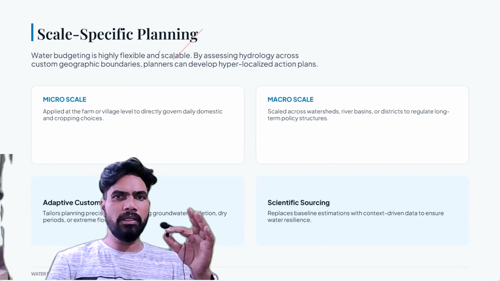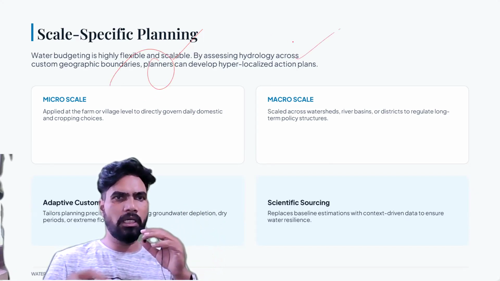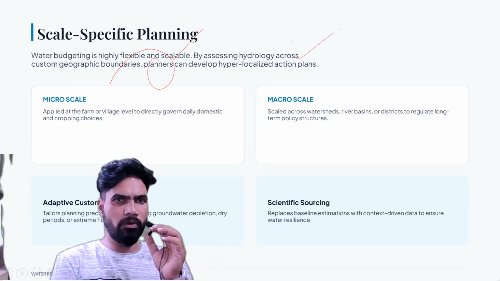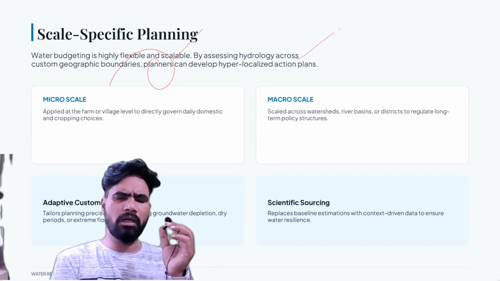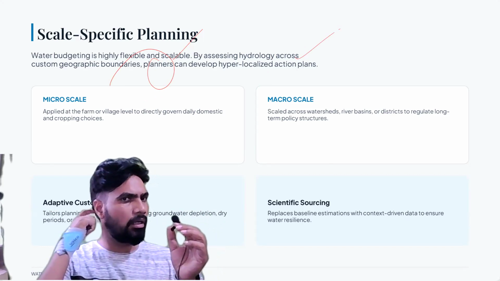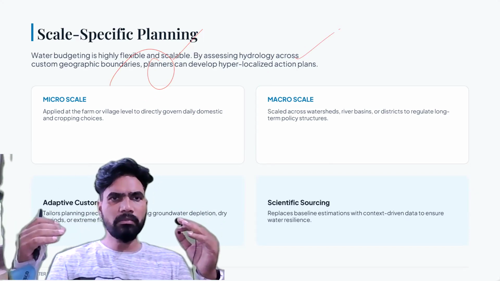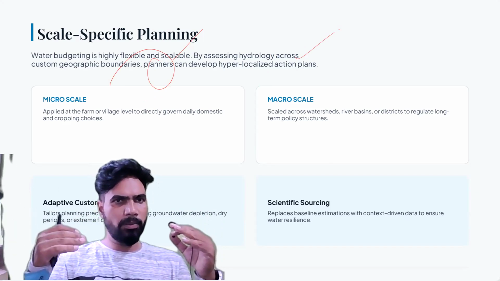So that is the meaning of scalability. Okay, then further, by assessing the hydrology across custom geographic boundaries. Our country is a vast country, हमारा country काफी बड़ा है. Okay, we have different regions and subregions, geography काफी ज्यादा differ करता है from one place to another place.